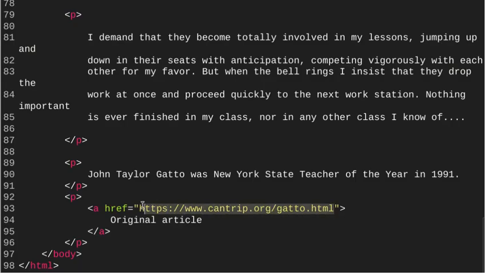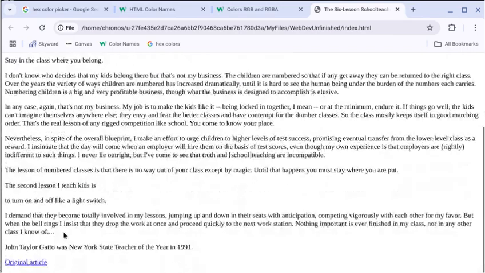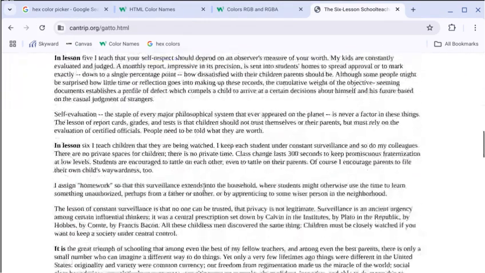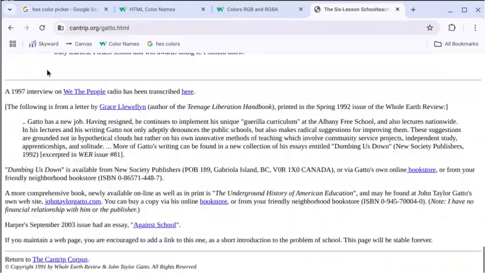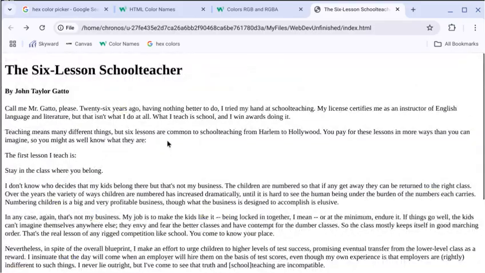Looks like you can find it at this website right here, which we have a link to the original article, which you can see here that I pulled up on my website. And at the bottom, if you wanted to see it, you could click on that page and you could read the whole entire thing on cantrip.org. So I'm going to go back, and we just want to be able to see our website like this and change some things about it.